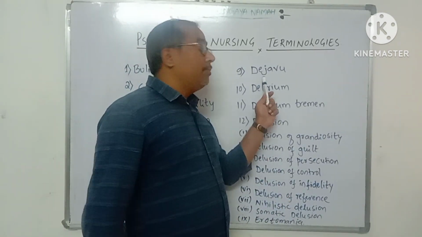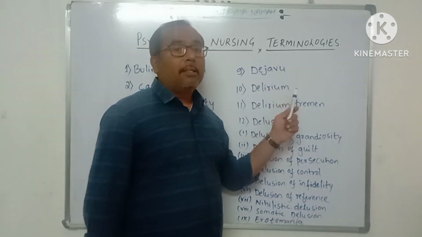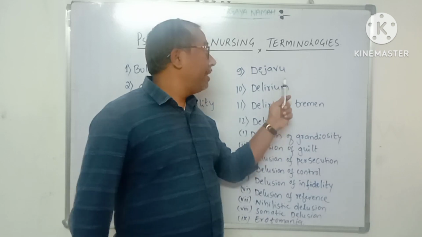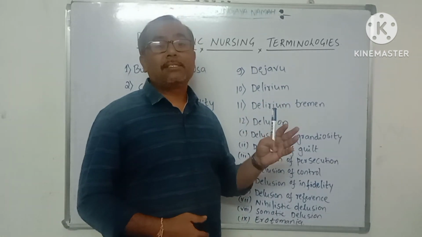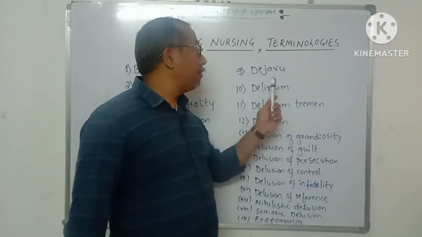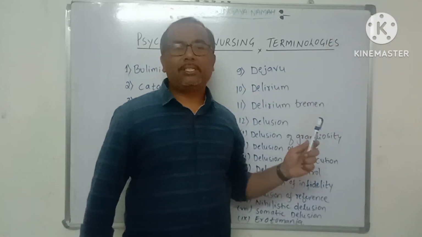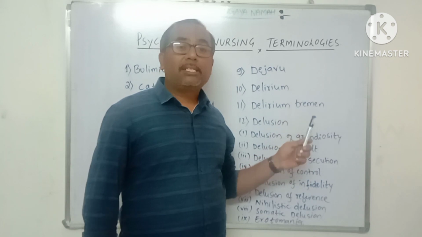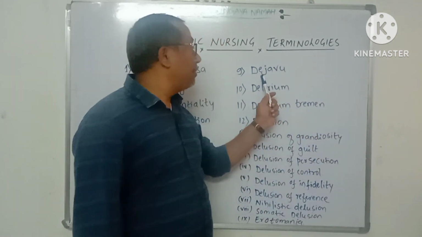Next, continue with deja vu. Deja vu is when a person who has visited a place for the first time feels like he has already experienced that place several times. For example, a person who has visited Ooty for the first time feels like he has visited Ooty several times in his past life. So that is deja vu.